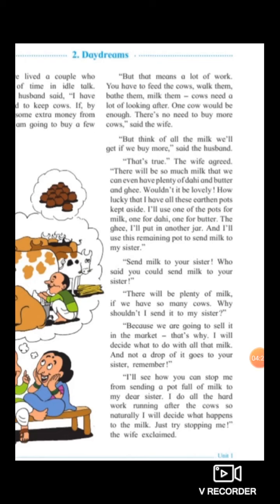So the husband told his wife that if we buy more cows, there will be plenty of milk. So the wife agreed. She said, that's true. If there will be so much milk, then we can have plenty of dahi, butter and ghee. So she said, how lucky that I have all these earthen pots.